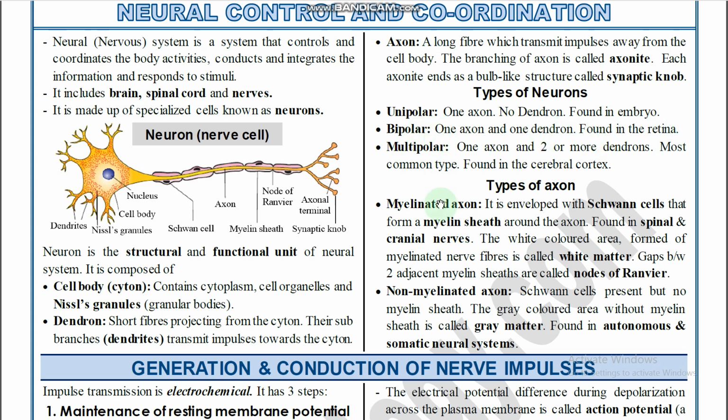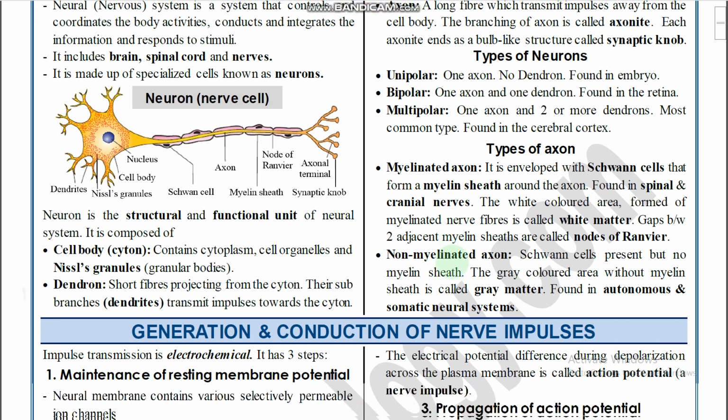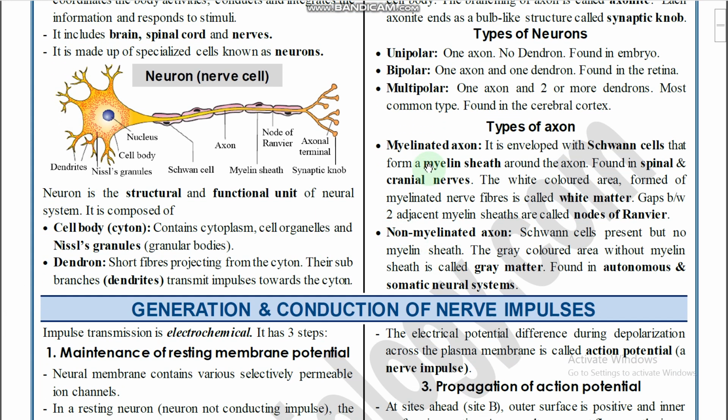Based on the presence and absence of the myelin sheath, neurons are classified into two different types: myelinated axons and non-myelinated axons. So there are two different types of axons. The myelinated axon is enveloped with Schwann cells, which form a myelin sheath around the axon, and is found in spinal and cranial nerves.